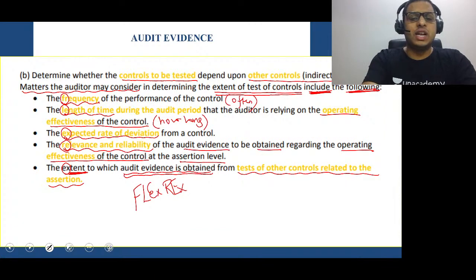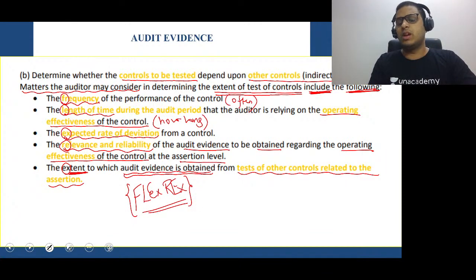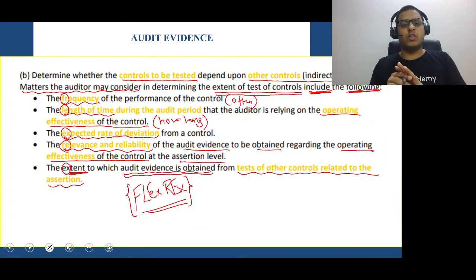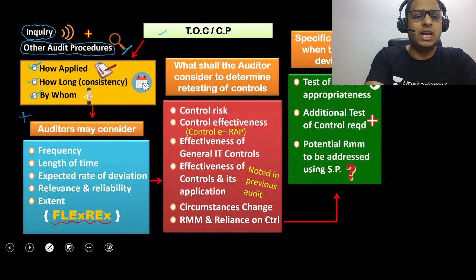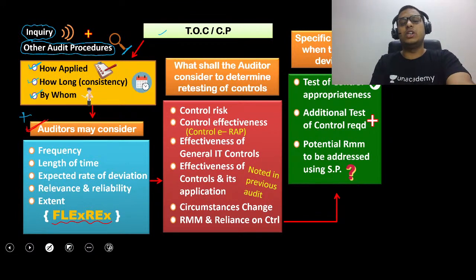So this is in relation to what? Flex rex. Very easy, very simple. So frequency, length of time, expected rate of deviation, relevance and reliability, and extent to which audit evidence is obtained. Clear? This is given in this part. So that completes our second area. That is basically auditor may consider all these factors in relation to test of controls, in relation to the controls part.